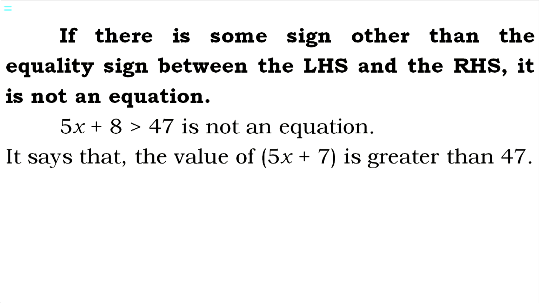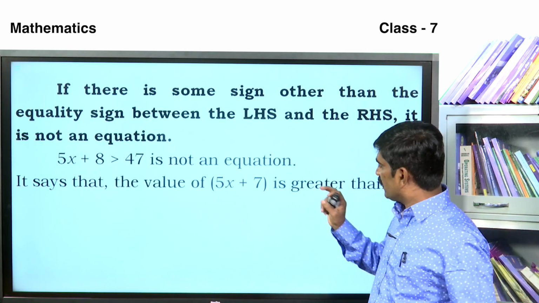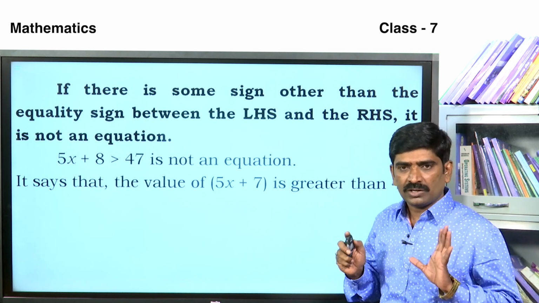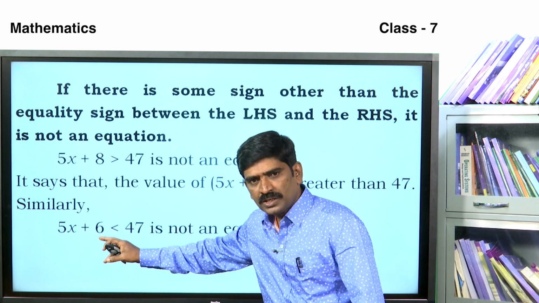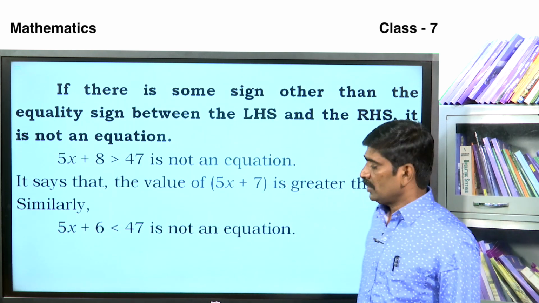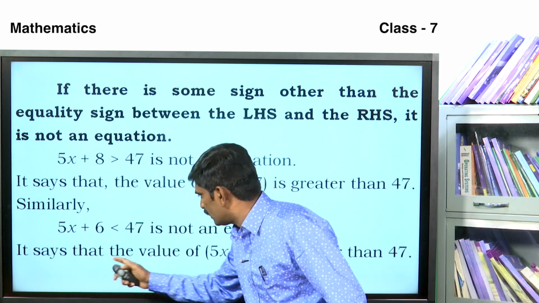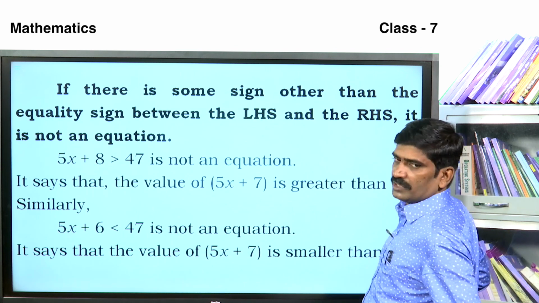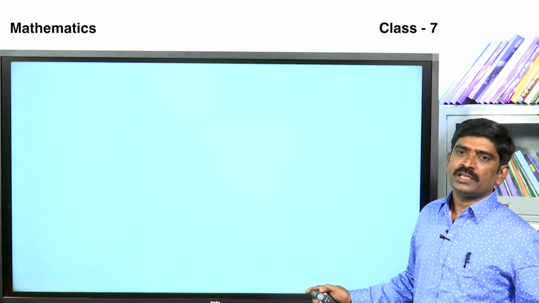It says that the value of 5x plus 7 is greater than 47. That's why it is not an equation. Similarly, 5x plus 7 less than 47 is also not an equation. Why? It says that the value of 5x plus 7 is smaller than 47. They are not equal. That's why it is also not an equation.